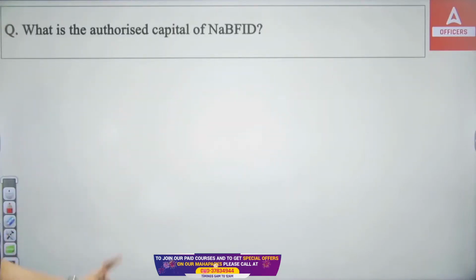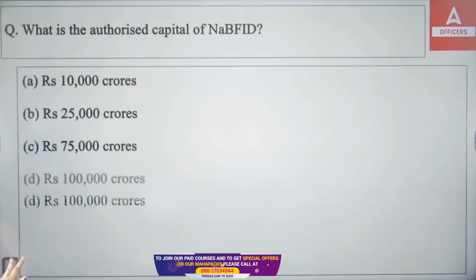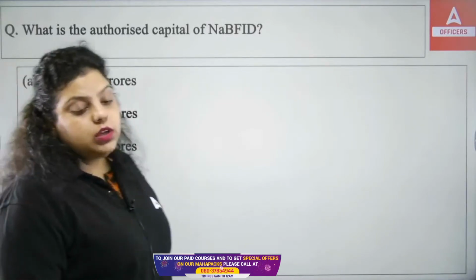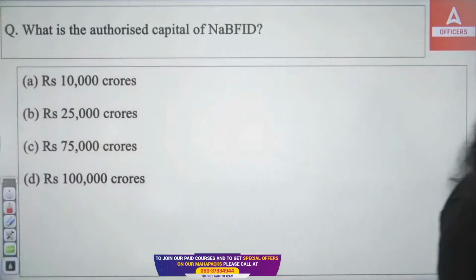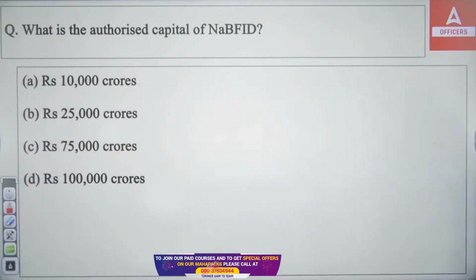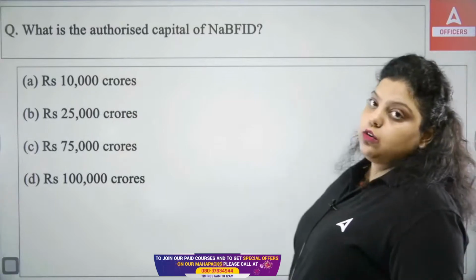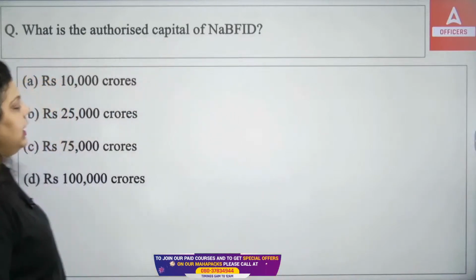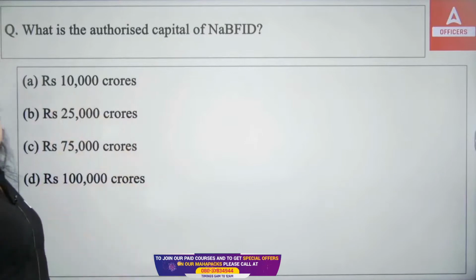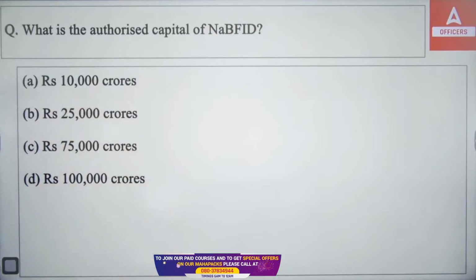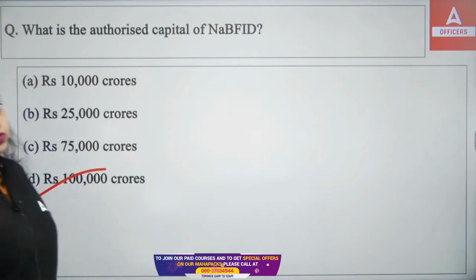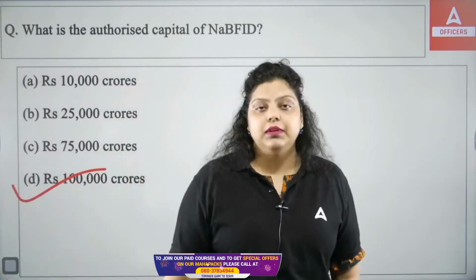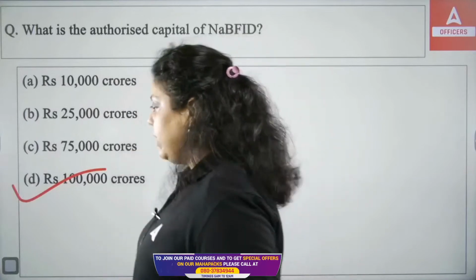Now, what is the authorized capital of NABFID? This question was asked in May 2023 as well. The first development financial institution was IFCI, and the latest development financial institution is NABFID. That's why a lot of questions have been seen. I think 2 to 3 questions were seen in May 2023, and one of them was: what was the authorized capital of NABFID? It is 10,000 crore, 25,000 crore, 75,000 crore or 1 lakh crore. The very simple answer, which should be memorized now, is 1 lakh crore. 1 lakh crore was the authorized capital to start NABFID in 2021.